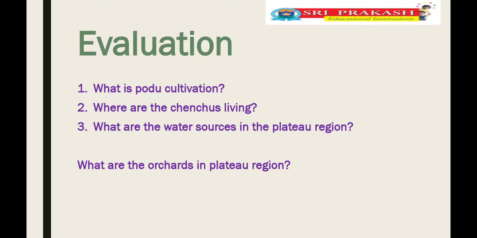What are the orchards in the plateau region, children? Orchards in the plateau region are banana, lime, orange, papaya, pomegranate. These are the orchards in the plateau region.